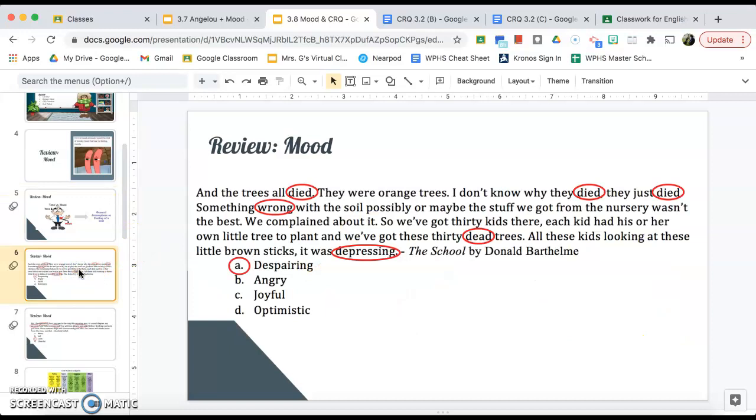So last class we looked at some examples. We read small passages and tried to pick the best word to describe the mood or the feeling of the passage. So for this passage, we picked the word despairing. And the way we made that decision was by looking at some of these words circled in red. We call these charged words. Okay, think of a battery that has a positive charge and a negative charge on both sides. So these words, died, dead, depressing, have a negative charge to them, right? So we want to make sure we pick a negative sounding word.